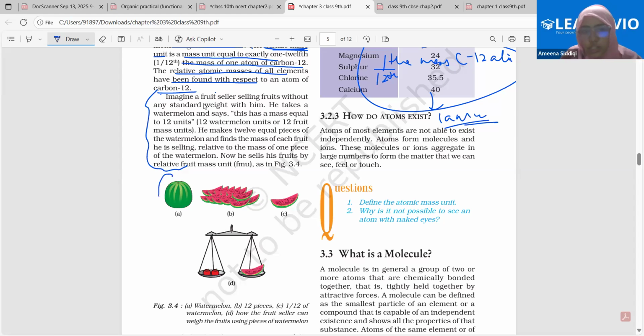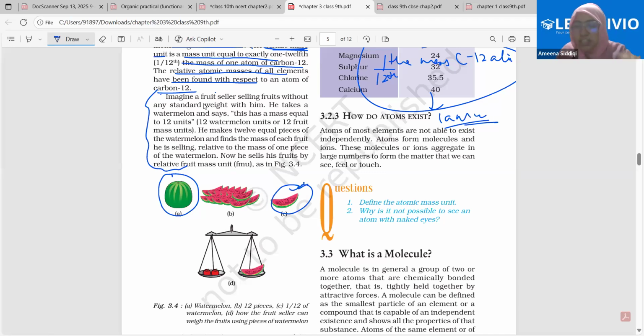There was no unit to measure the mass of the watermelon, or the fruits. What we did was, we took any random one watermelon and divided that into 12 pieces. And one piece out of those 12 pieces of the random watermelon that we took, we use as the standard point, right?